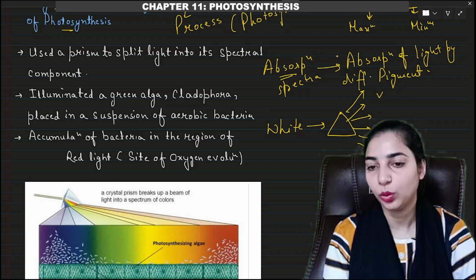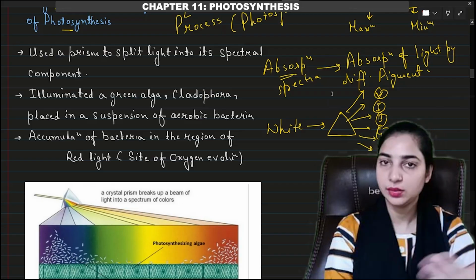These are VIBGYOR: violet, indigo, blue, green, yellow, orange and red. This is a very basic thing.